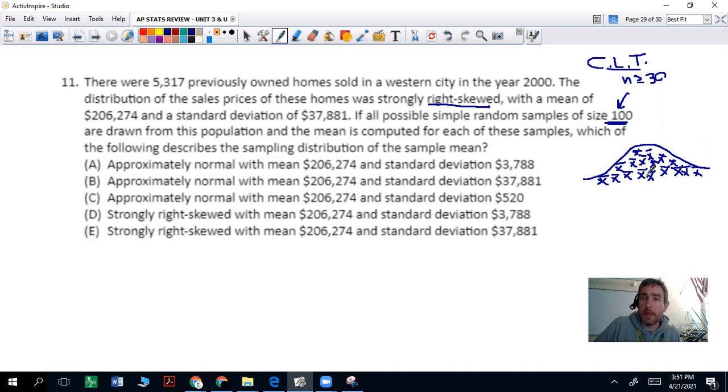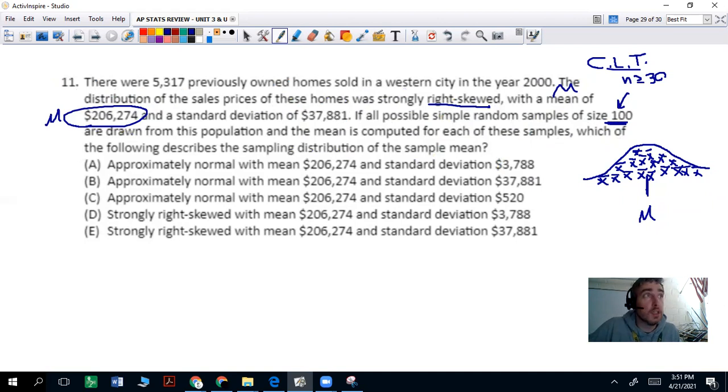What's the center of that? Well, the mean ends up being the population mean. The population mean in this case, mu, is 206,274. That's going to be the mean of your sampling distribution.